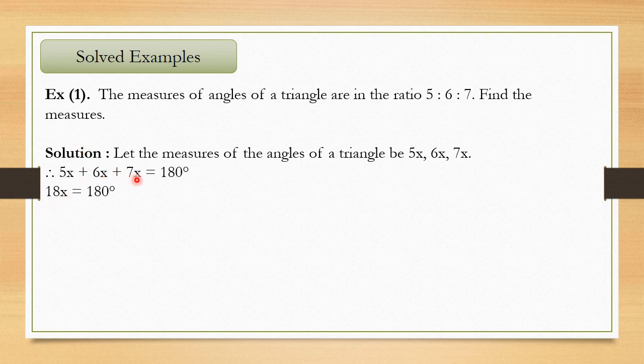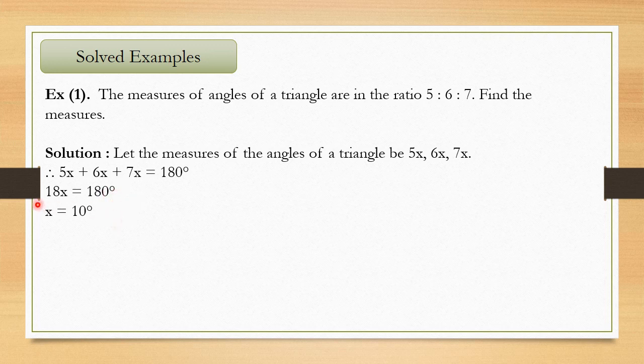Always, the common variable, x, x and x, will remain the same, and we will only add the numbers, the coefficients. Okay, so 5 plus 6 plus 7 we get as 18. So the answer is 18x is equal to 180. Now we want the value of x, so we'll keep x on this side only and take 18 to the other side. 18 is multiplied over here, so when we take it to the other side, it will be divided. So x will be equal to 180 divided by 18, and 18 ones are 18 and 18 tens are 180. Okay, here the division is not shown.